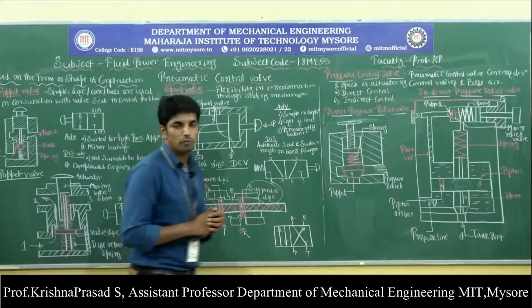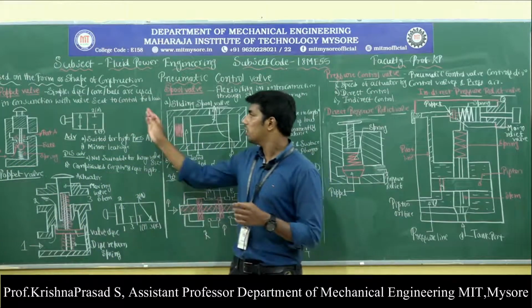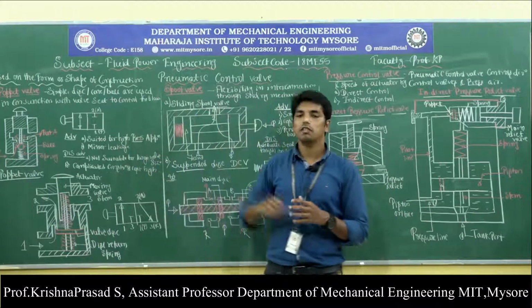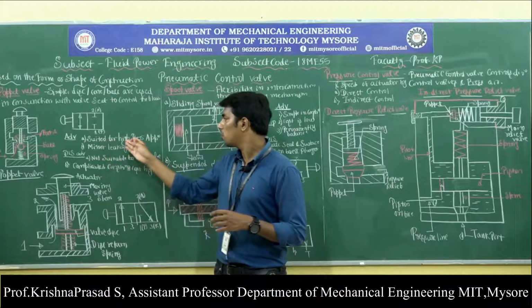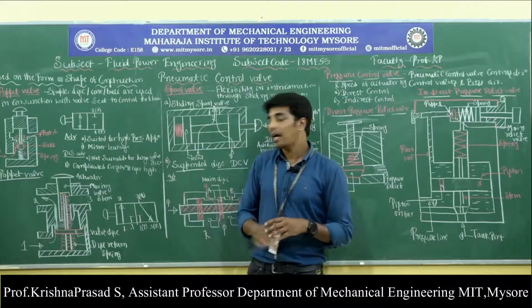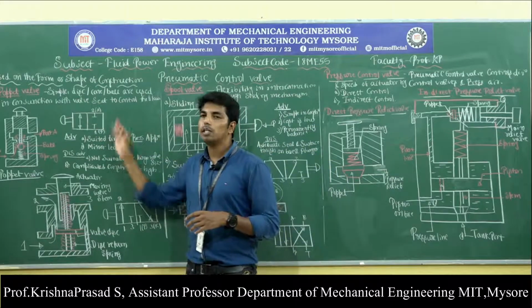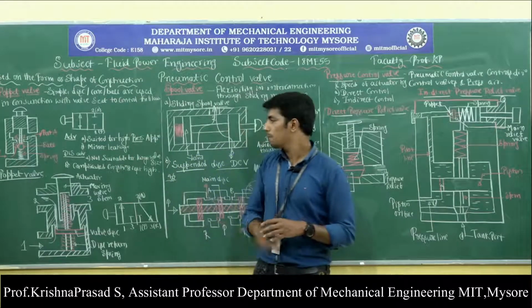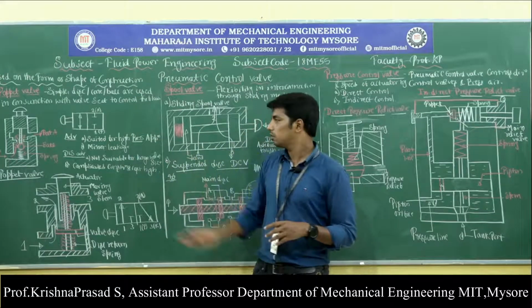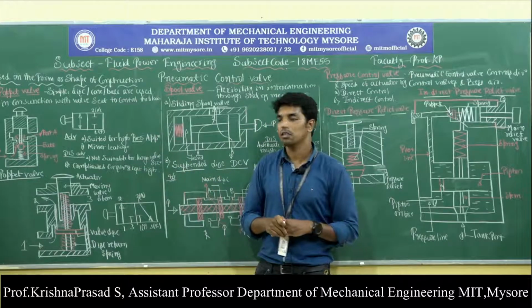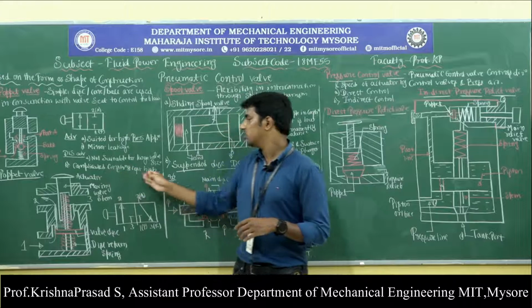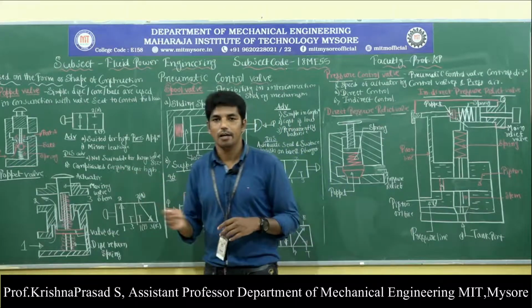And here, very important, we need to study the advantages and disadvantages in case of the poppet valve. So the main advantages of the poppet valve are that it is suitable for high pressure application and very minor leakage is possible. And what are the disadvantages? The disadvantages in case of the poppet valve are that it is not suitable for large valve size, it has complicated construction and the cost is also very high.